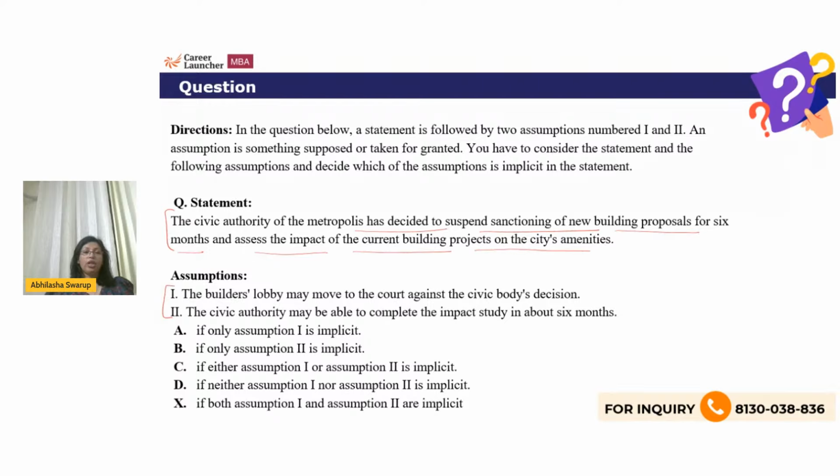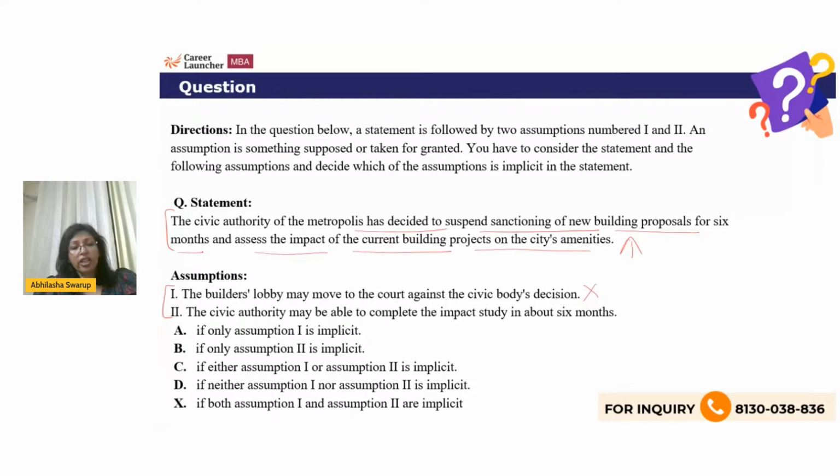It's within their ambit. They can also assess the impact, right? The city's building projects have an impact on the city's amenities, right? Now, the builders' lobby may move to court against the civic body's decision. I don't know. From this statement, I cannot really assume this. Let us negate it. The builders' lobby may not move to the court against the civic body's decision. It doesn't impact my statement, so it cannot be a valid assumption.